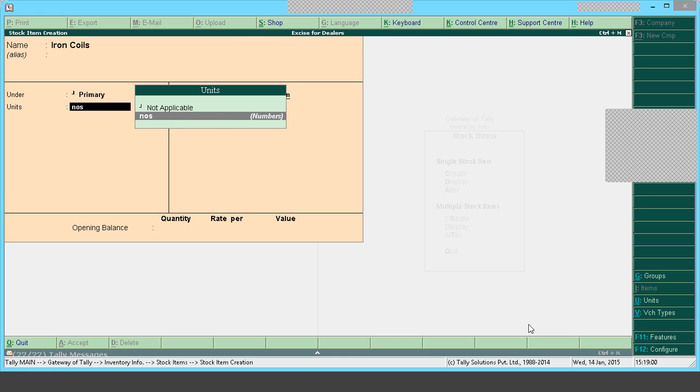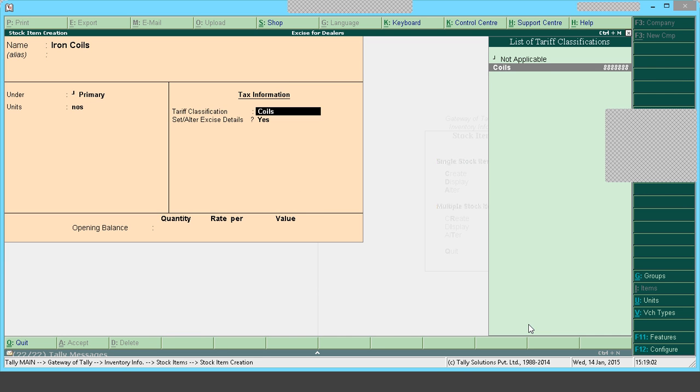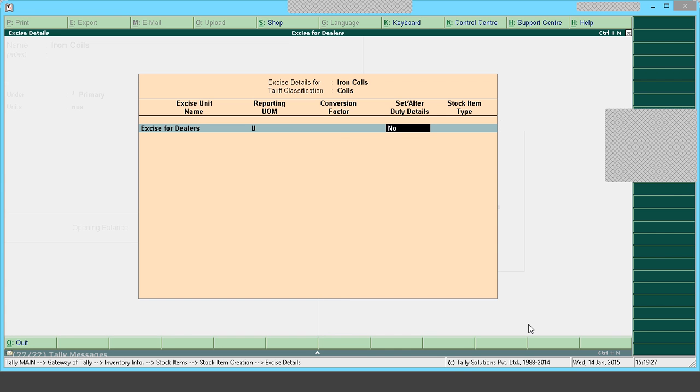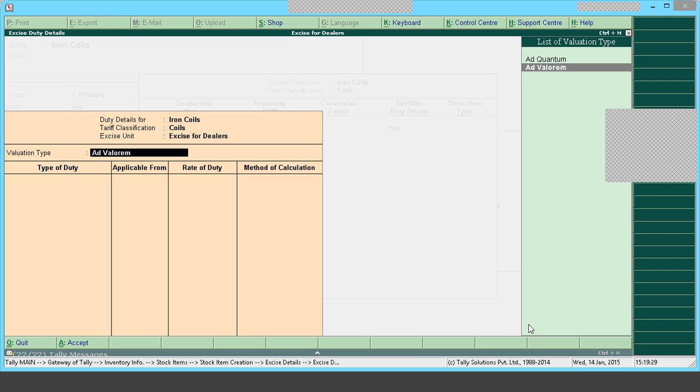But when we come to central excise, when you are purchasing or selling any central excise item, it would be with a specific UOM, that is unit of measure. This is a list of units of measure provided by the central excise department, like 10 grams, 1000 kilowatt hour, numbers, tons. These are the identified list of units of measure. So I will select Numbers from here, and I'll make Set/Alter Duty Details to Yes.